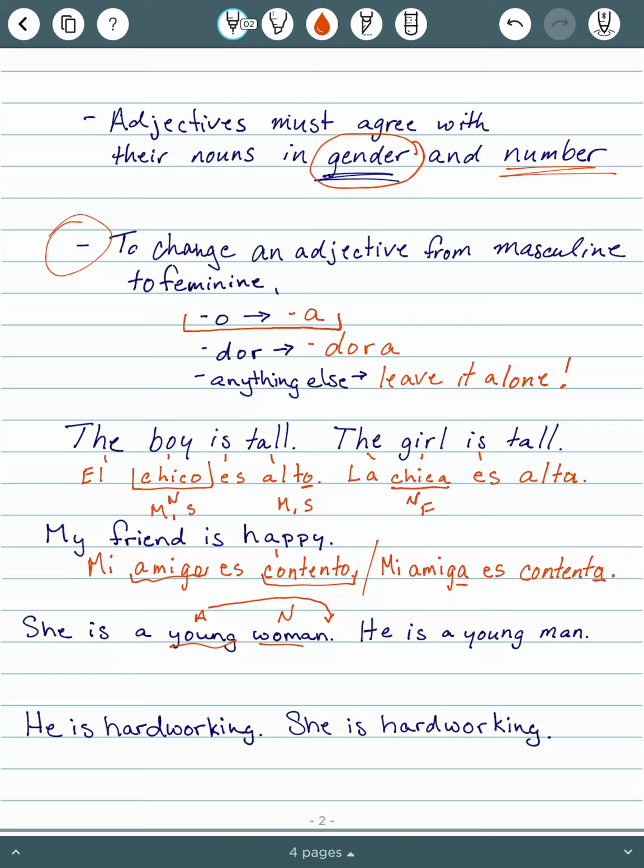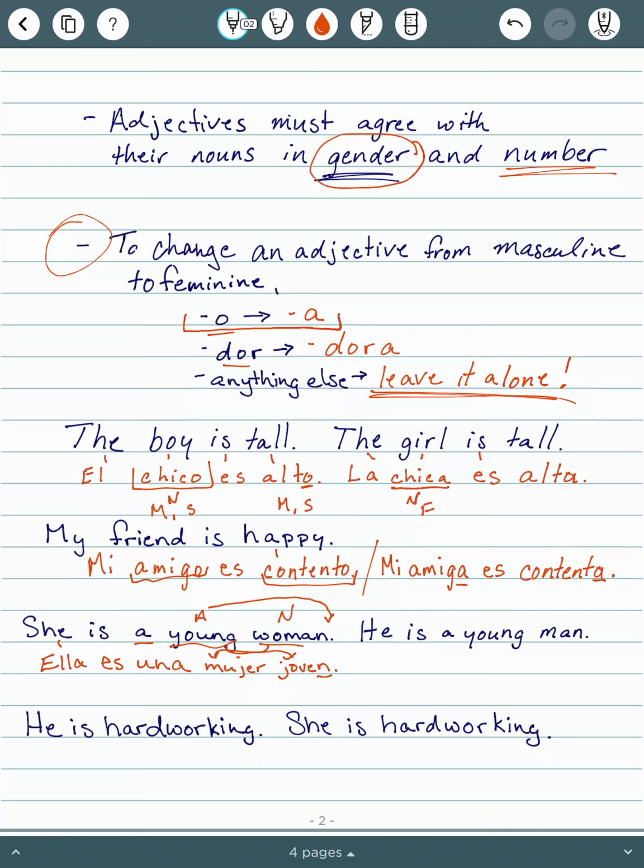So we're going to change up that word order just a little bit. So she, ella, is, es, a. Now because she is feminine, we will use the word una. Now again, woman will go first and then young. So woman is mujer, and the word for young is joven. Now joven ends in an N. That's not O or dor, so we are going to leave it alone.